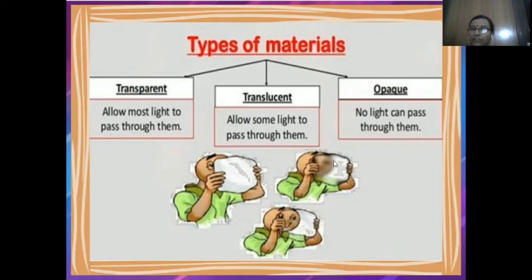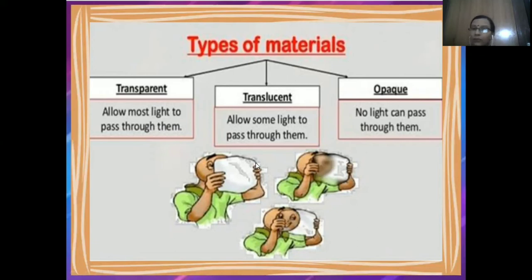The second one is translucent, which allows some amount of light to pass through it. The face is visible but not clear. दिख तो रहा है but clear नहीं है. So that kind of material is known as translucent. The next one is opaque. No light can pass through them. As in this picture, we are not able to see the face.